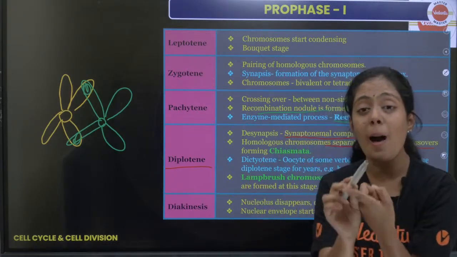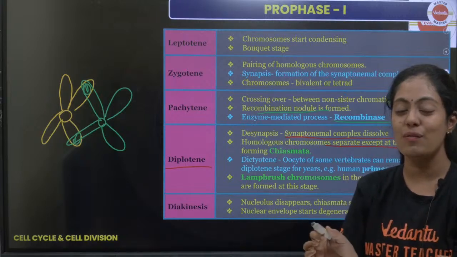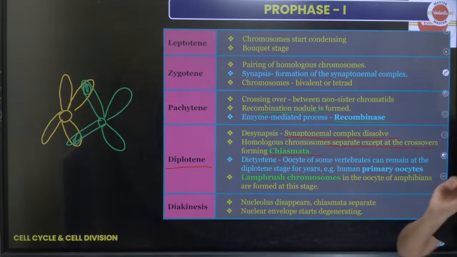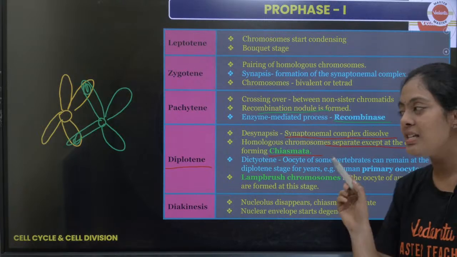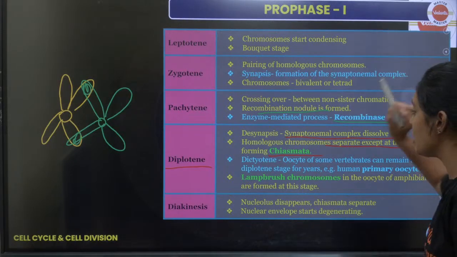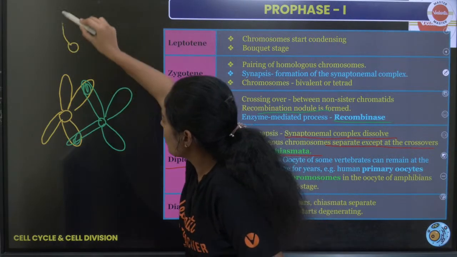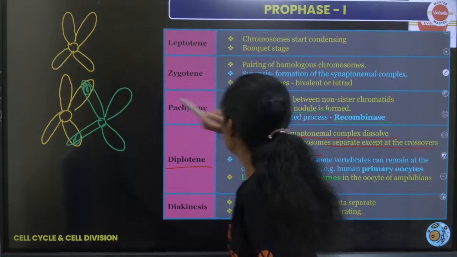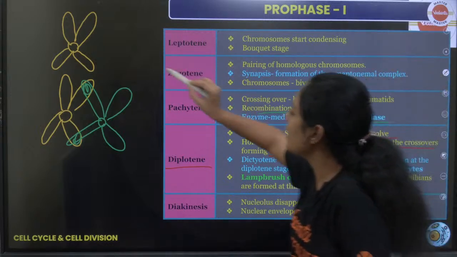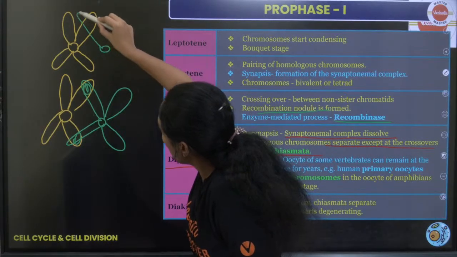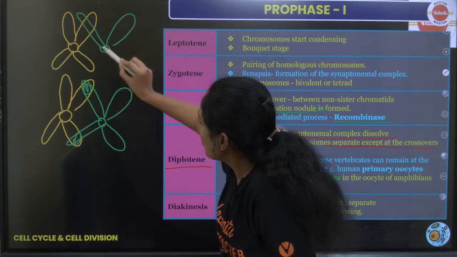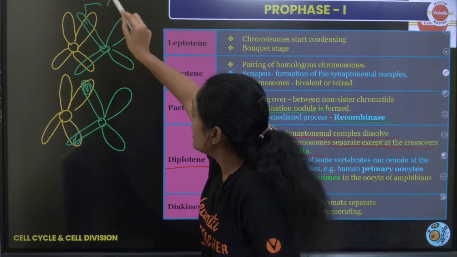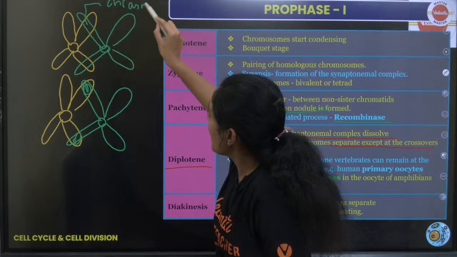இன்னும் நம்மளுக்கு proper X-shaped structure ஃபார்ம் ஆகும். அந்த proper X-shaped structure is called chiasmata. என்னன்னு சொல்றோம்? அத chiasmata ன்னு சொல்றோம். அத கொஞ்சம் clean-ஆ வரைஞ்சு காமிங்களே மேம். I will show you. Okay, so you can see here. வேற எந்த இடத்துலயுமே அது லிங்க் ஆயிருக்காது except at this point where they cross over. It is more distinctly visible. Okay, it is like this. And this X-shaped structure is what we call as chiasmata.